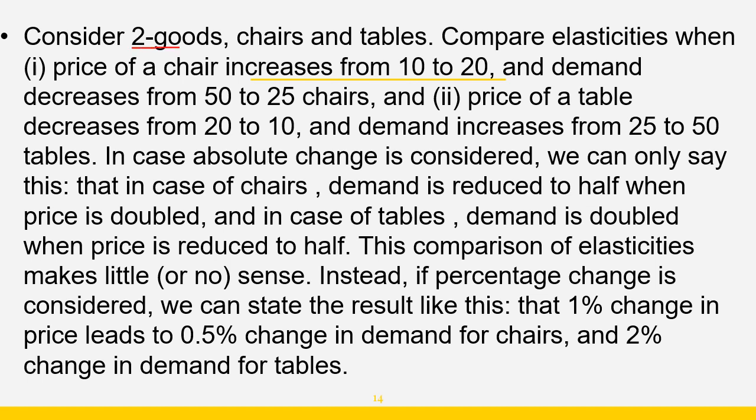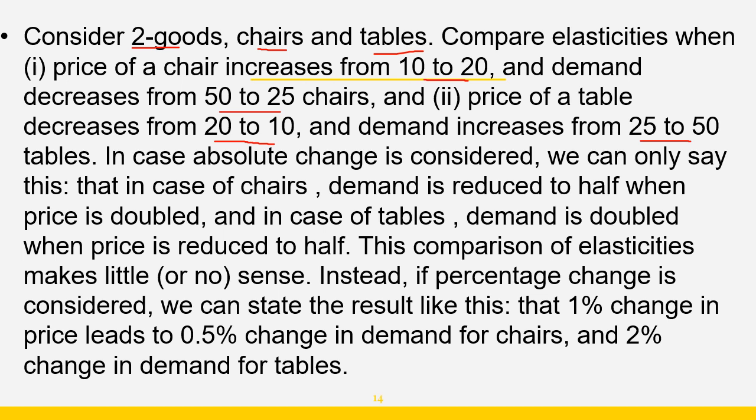Consider there are two goods, chairs and tables. Compare elasticities when the price of chair increases from 10 to 20, this is the price of chair increasing from rupees 10 to 20, and demand decreases from 50 to 25 chairs. And the price of table decreases from 20 to 10 and demand increases from 25 to 50 tables.